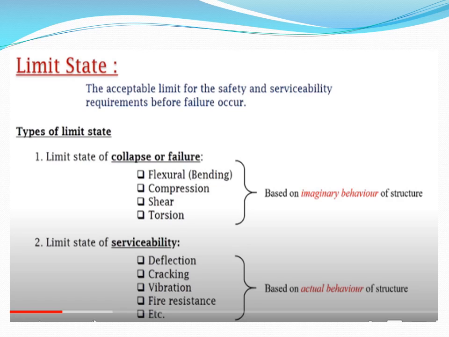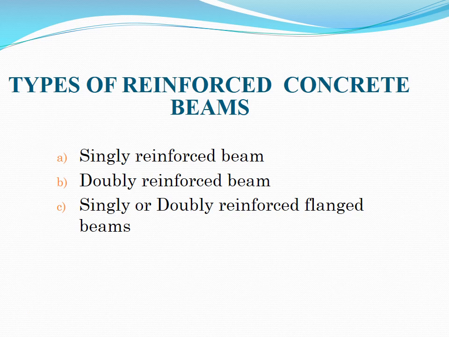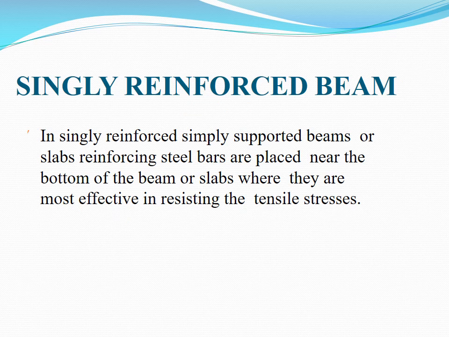So there are two types of limit state of failure. One is limit state of collapse or failure, and the other is limit state of serviceability. Types of reinforced concrete beam. Generally we are considering three types: singly reinforced beam, doubly reinforced beam, and singly or doubly reinforced flanged beams. Based on these types only, we are designing.